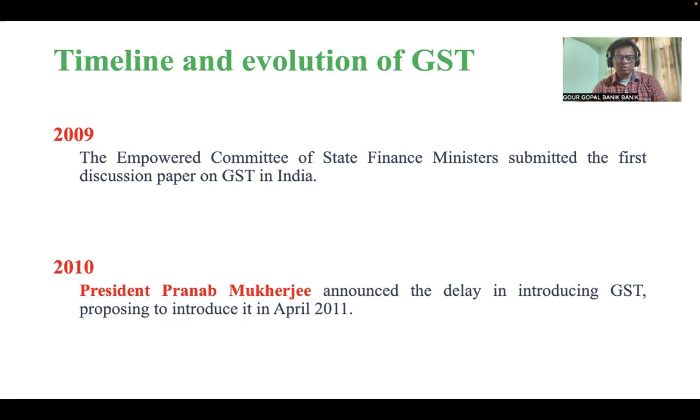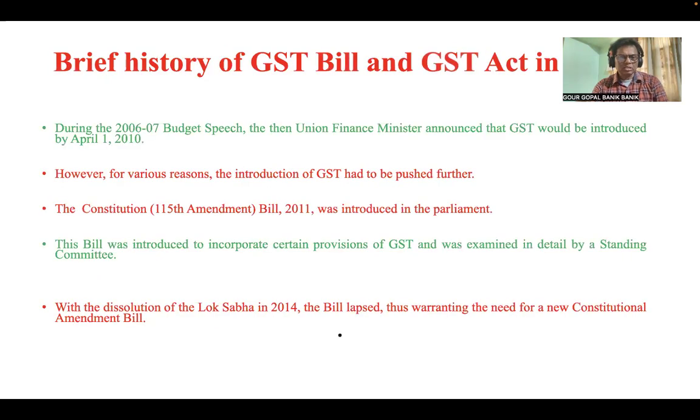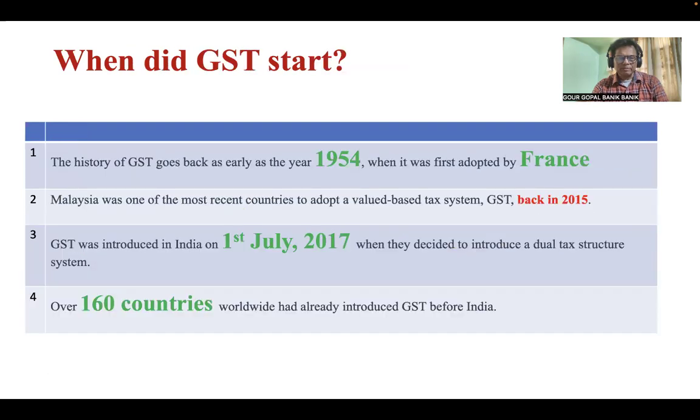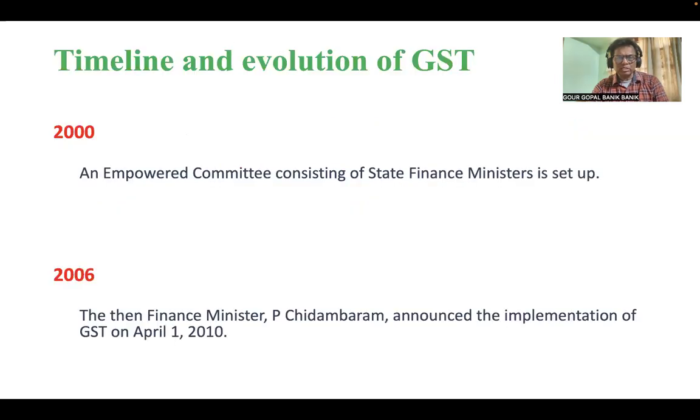So earlier it was proposed to start on 1st April 2010, but ultimately it was pushed forward to 1st April 2011.